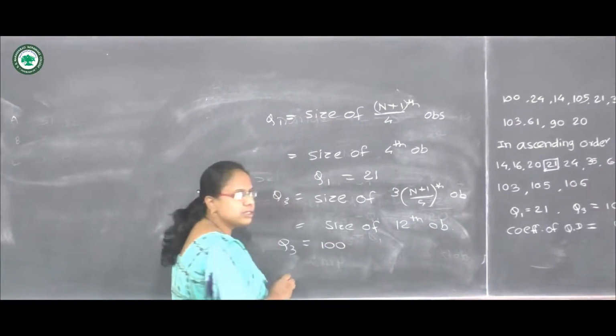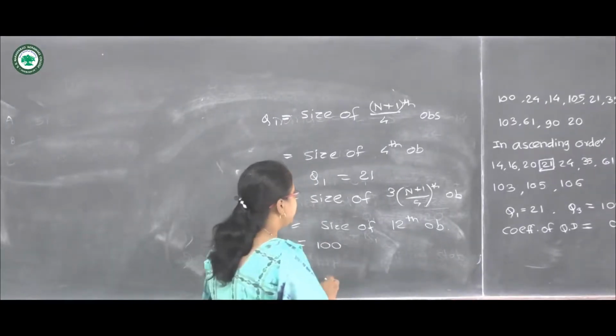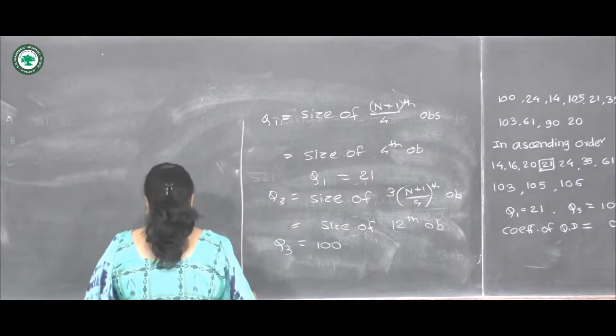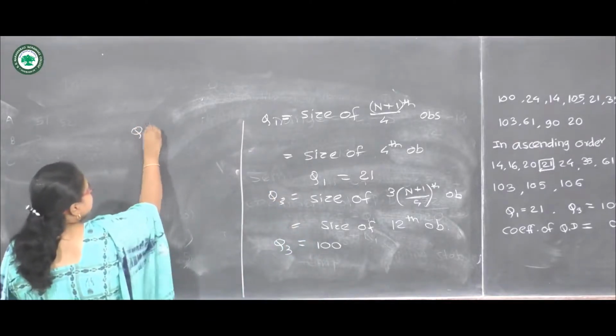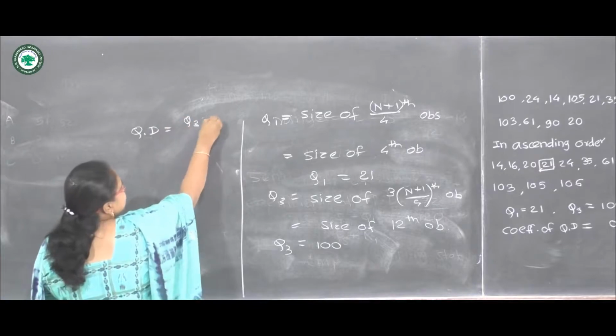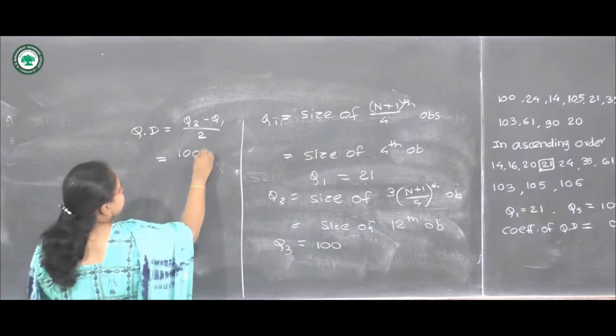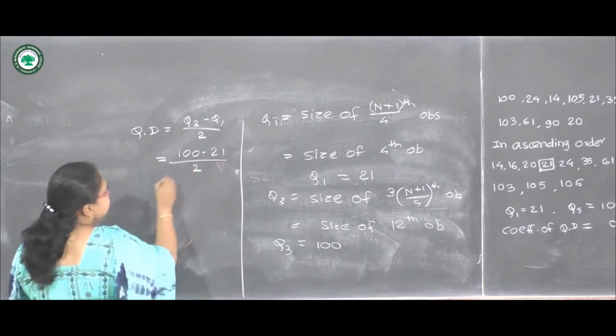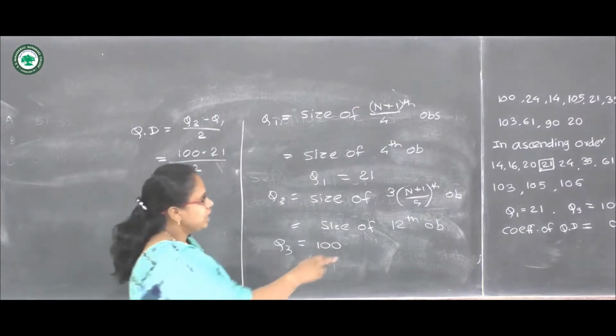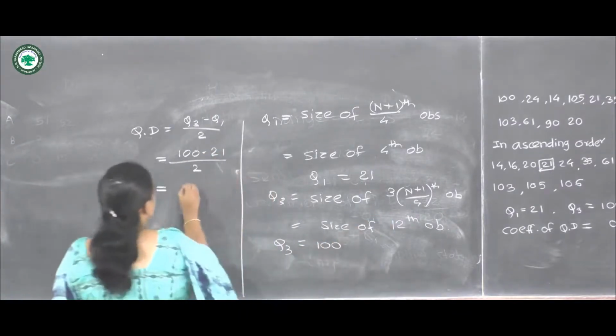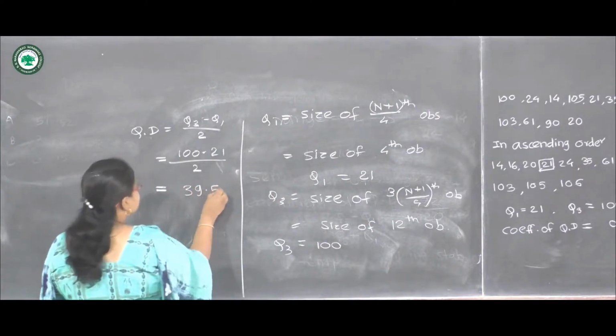Now we will use the formula for quartile deviation and coefficient of quartile deviation. So it is Q3 minus Q1 upon 2. Let us substitute here 100 minus 21 upon 2, and it can be calculated here. So it is 39.5.